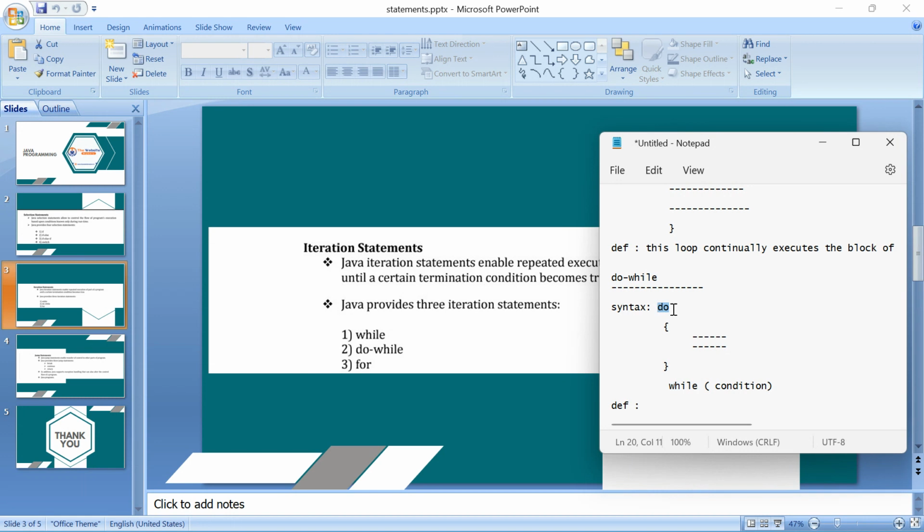So coming to do while, firstly these statements will get executed. One time these statements will get executed. It won't check the condition first. In this scenario it won't check the condition first. These statements will get executed first, once. Then after that it will check the condition. Did you get it or not? Those statements will get executed once, and then this condition will be checked.